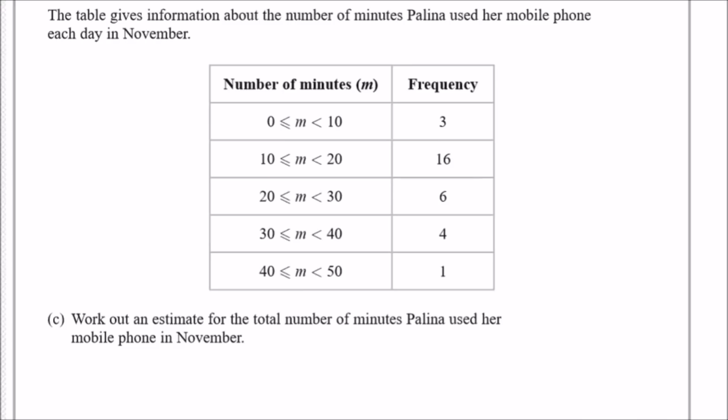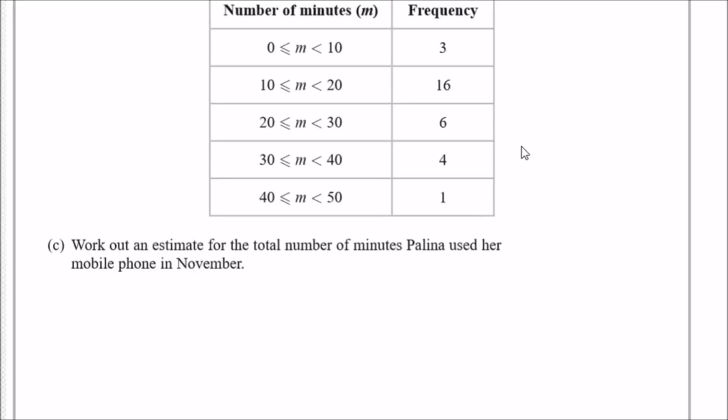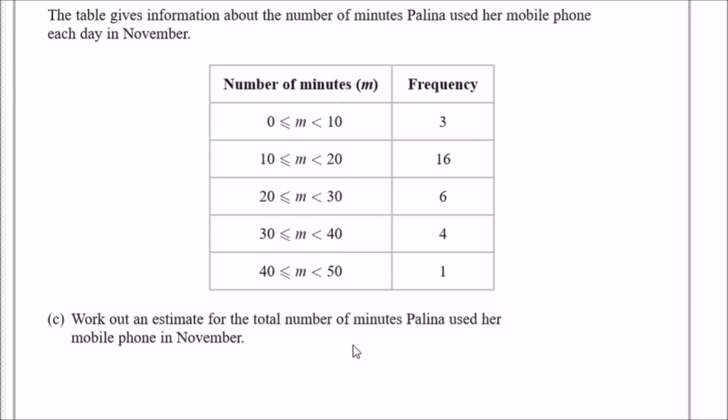Yeah, that's it. Okay, now next bit is that the table gives information about the number of minutes Paulina used her mobile phone each day in November. So, for example, she used the phone 3 times on some days in November, and she used between 0 and 10 minutes. And she used it 16 times between 10 to 20 minutes, and so on. So this means under 10 minutes she used it 3 times, between 10 and 20 she used it 16 times, and so on. So C, work out an estimate for the total number of minutes Paulina used her mobile phone in November.